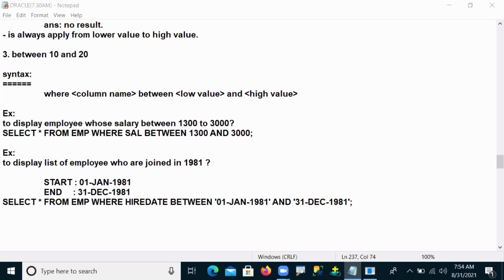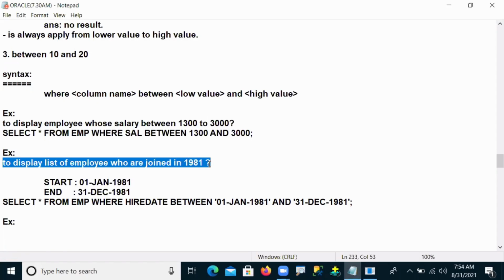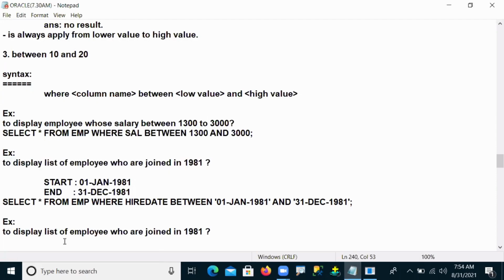Next one is the negative sign, as you can see. For the next example, the negative operation: to display the list of employees who joined in 1981, I said the positive one, but in the negative operation, what I can say is those who did not join in 1981.